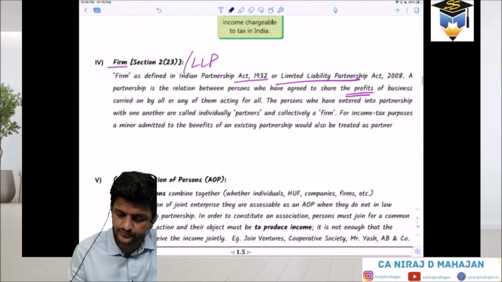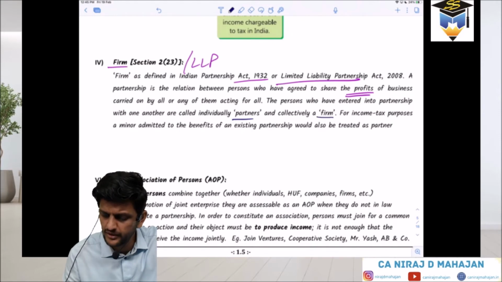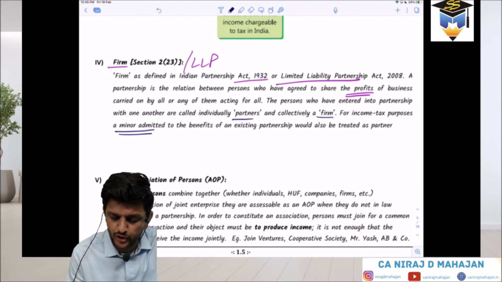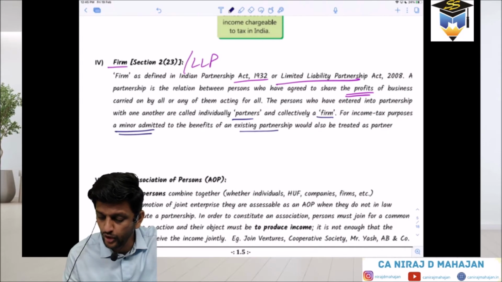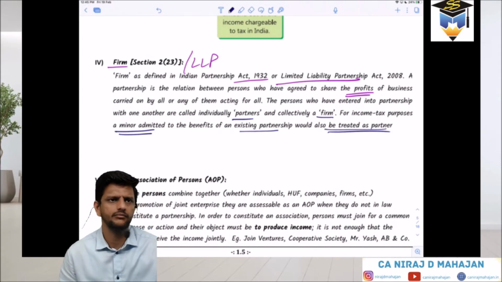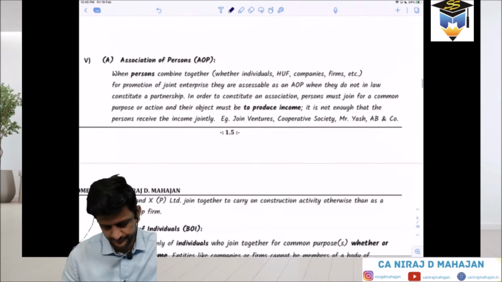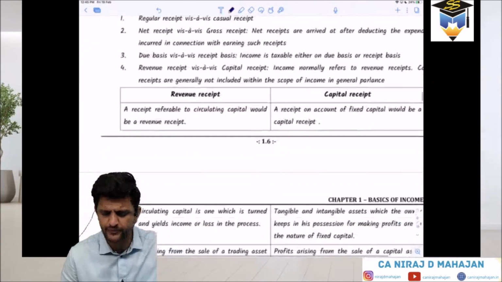Clear till here? The persons who have entered into partnership with one another are called individually partners and collectively a firm. For income tax purposes, a minor admitted to the benefits of an existing partnership would also be treated as a partner. Obviously, there is no issue. This is the same thing in your Partnership Act as well. A minor can be a partner only for the sake of benefits, right? Sure. We have only done the small basics.